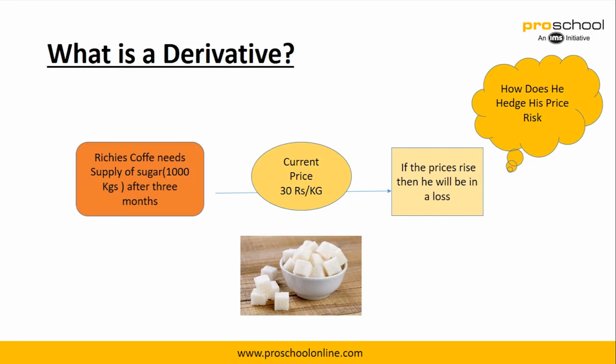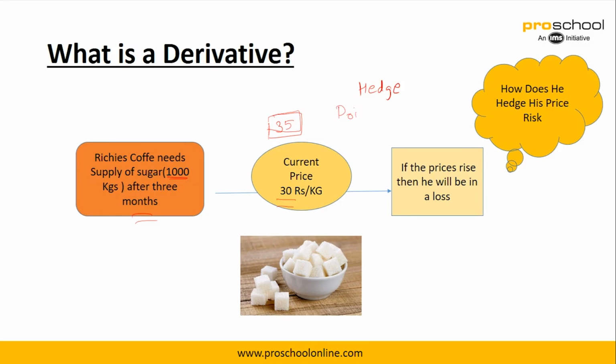So for example, in this case, Richie's Coffee is the storyline that we have continued, and let's say he needs 1000 kgs of sugar after 3 months. Now as an owner, I would be concerned that the price of 30 after 3 months should not become 35, in which case I'll have to pay 5 rupees per kg more, right? So in this case I would make a loss of 5000, right? So I don't want to do that. So what should I do? I basically need a derivative by which I can hedge